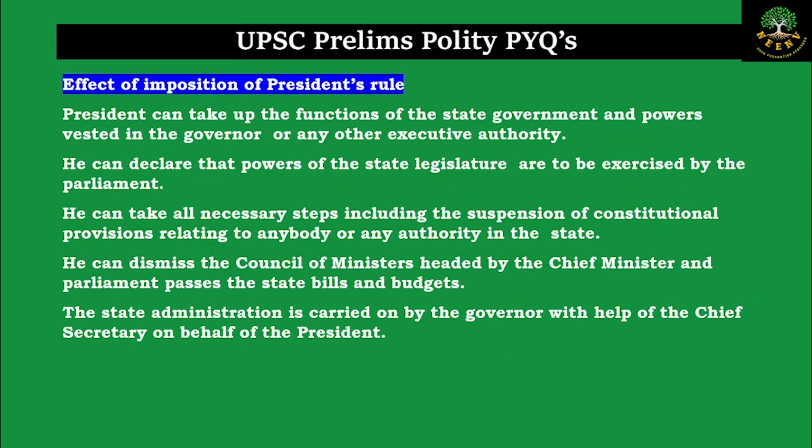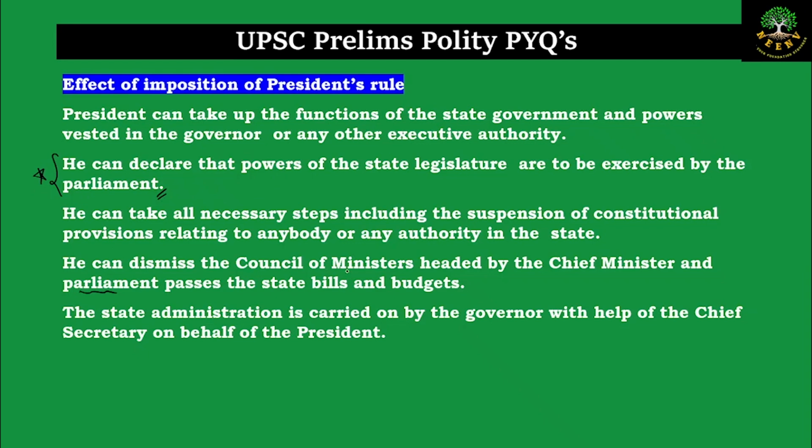the president can take up the functions of that particular state government and the powers which are vested in the governor or any other executive authority. He can take necessary steps, including the suspending of the constitutional provisions relating to anybody or any authority in that particular state. He can declare the powers of the state legislature are to be exercised by the parliament. He can dismiss the council of ministers headed by the chief minister, and the parliament passes the state bills and the budget. So here you can see he can give the power of the state legislature to the parliament.